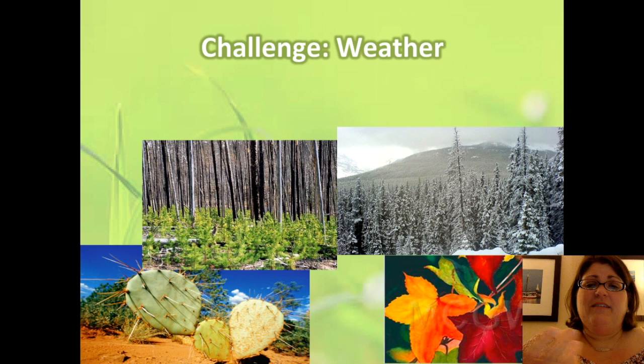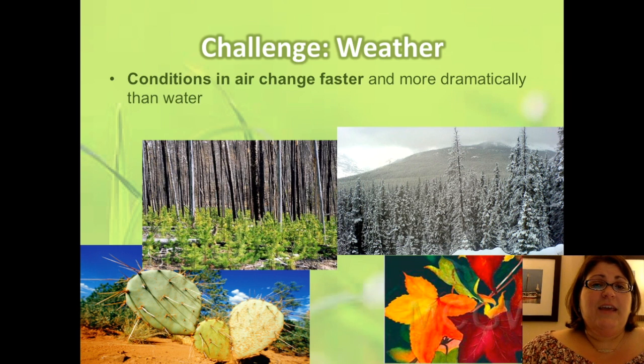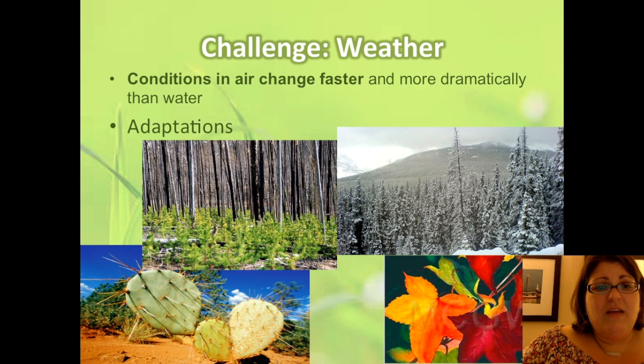Tying right into this is the differences in weather that plants have to deal with. Conditions in air change much, much faster and more dramatically than conditions in water. You've probably experienced this. In the spring, when the temperatures are warming up, it takes seemingly forever for the water to feel warm enough to comfortably swim in. But the air one day can be 80 degrees and the next night it can be 30 degrees. And so the air changes very, very quickly. Consequently, plants have all kinds of adaptations to help them deal with fluctuating conditions.